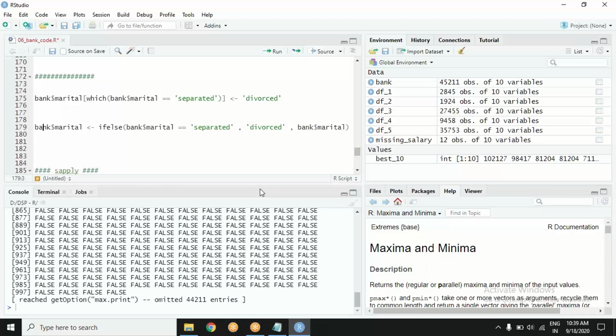Another way could be the if else function. There is a function if else here. Check the chat box. Try to understand the syntax and tell me what you see. Maybe try the help of this if else. Give it a try. If there is any question or confusion regarding this, do tell me. Drop it in the chat box.